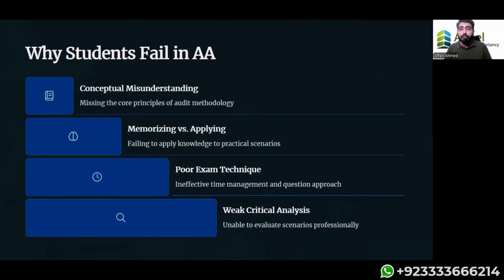Number two, misunderstanding of situations. Misunderstanding situations means not being able to interpret the case. What is the case applying? Which IAS or IFRS is applicable here? Number three, poor exam techniques. People just start writing. Starting to write and writing with a strategy have a vast difference. You write an answer, but you don't explain the answer well. You're getting a 0 out of it.